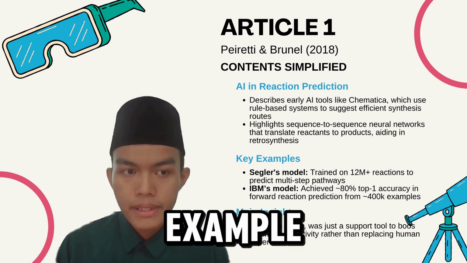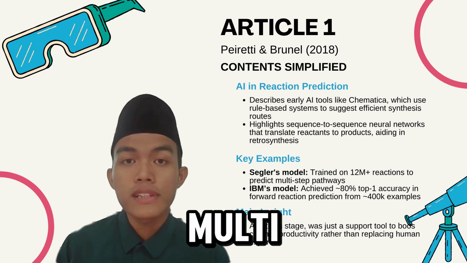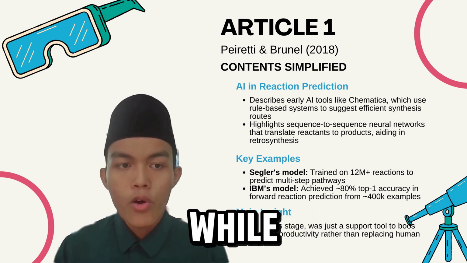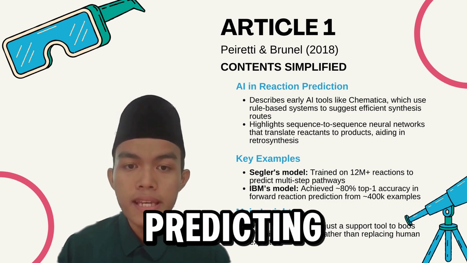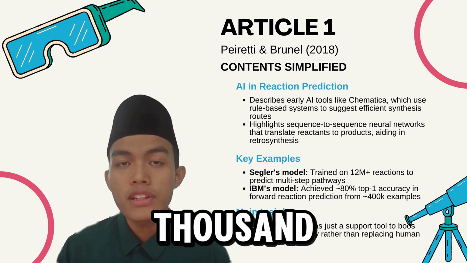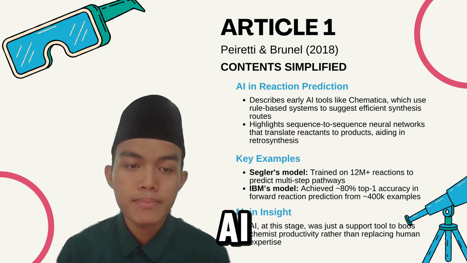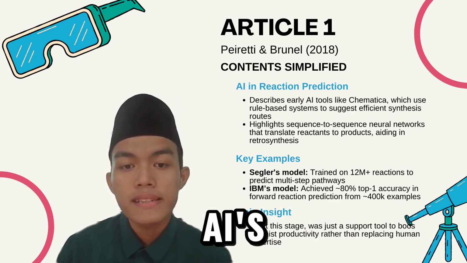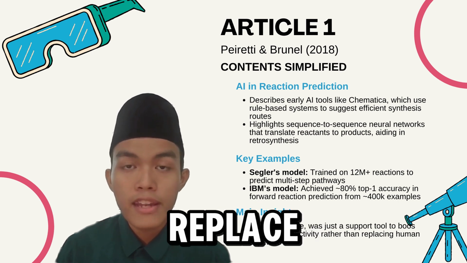For example, Segler's model, trained on over 12 million reactions, could suggest multi-step reaction pathways, while IBM's model achieved 80% top-1 accuracy in predicting forward reactions based on just under 100,000 examples. While no drug had been fully synthesized by AI at that time, the authors emphasized AI's value as a tool to help chemists boost their productivity and not replace them in research.